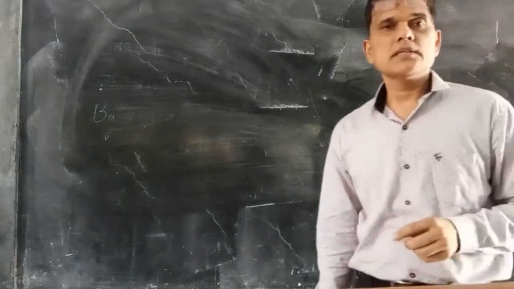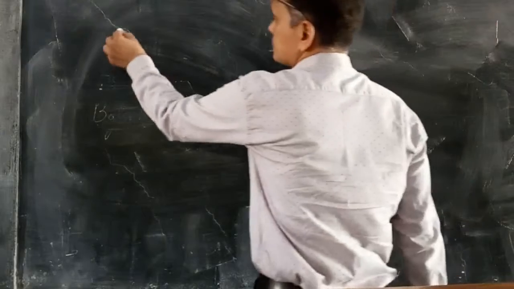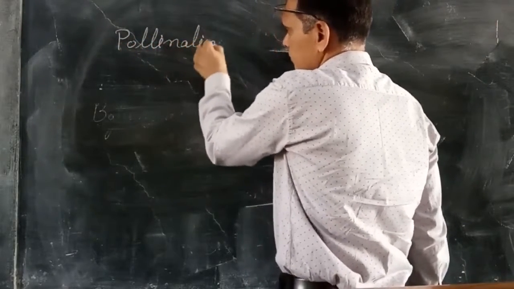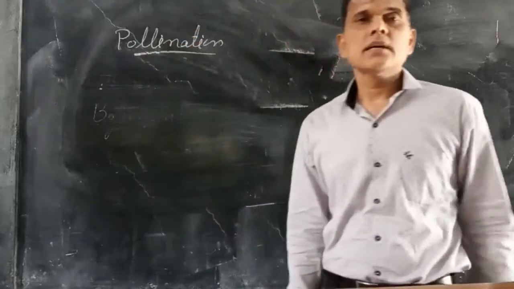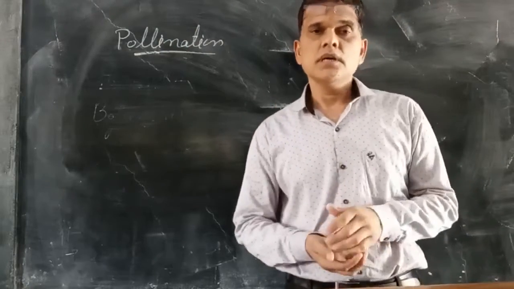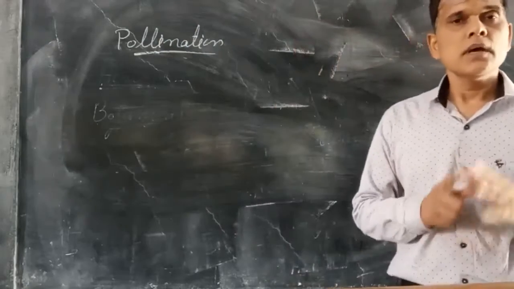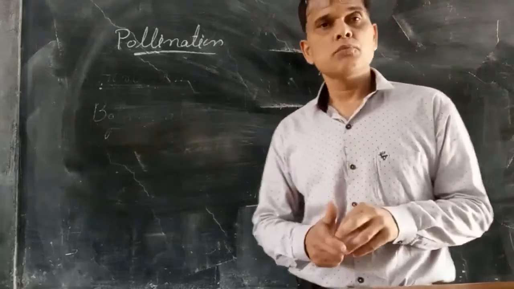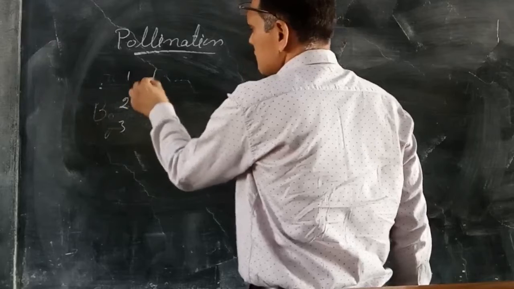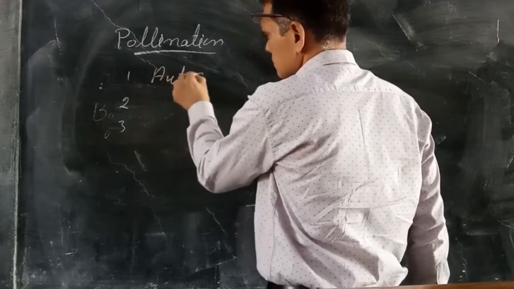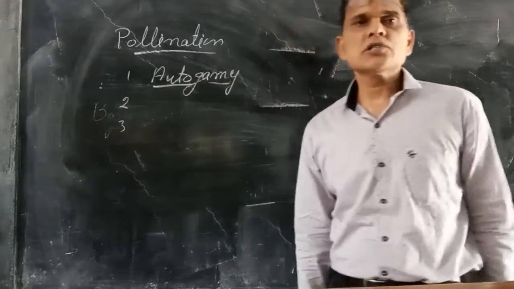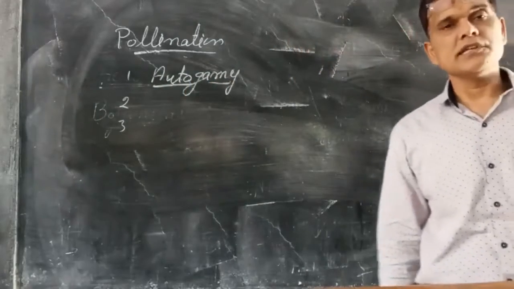Next topic is pollination. Pollination is the transfer of pollen grain from anther to stigma. Pollination is of three types. The first one is autogamy, also known as self-pollination.